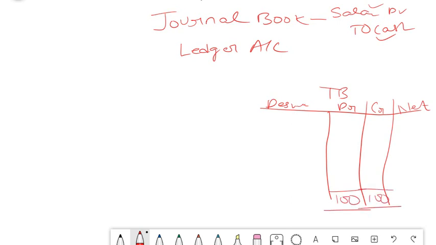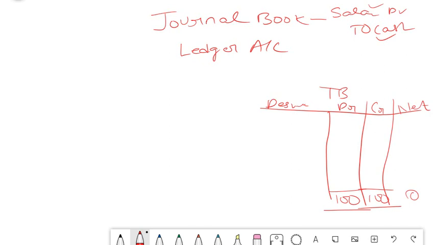100 here means 100 here. And if you go on net basis, then in general it is a 0, because your trial balance should always net out. There should not be any balance. If there is any balance, that means you are posting a wrong entry, and then comes the concept of rectification of error. So all these ledger balances which we are seeing here, in the end will be moved to trial balance.